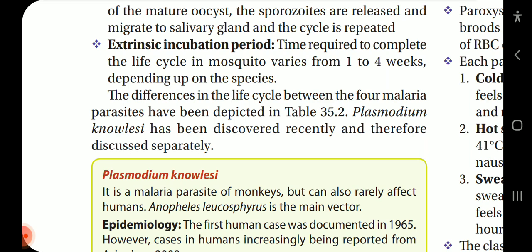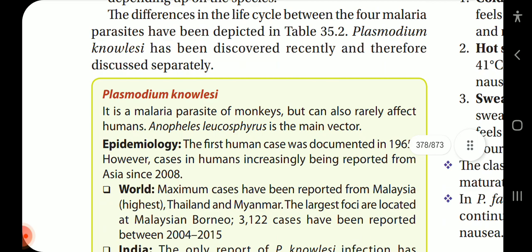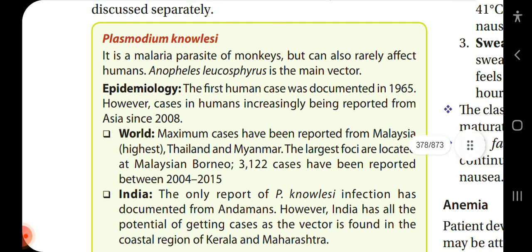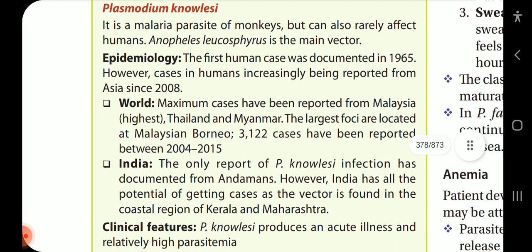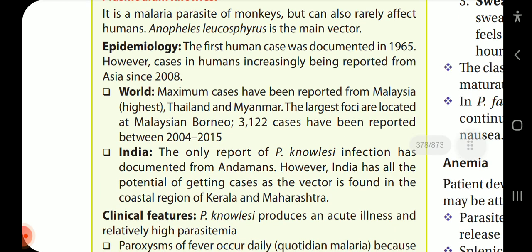Plasmodium knowlesi has been discovered recently and therefore is discussed separately. Plasmodium knowlesi. It is a malaria parasite of monkeys but can also rarely affect humans. Anopheles leucosphyrus is the main vector.